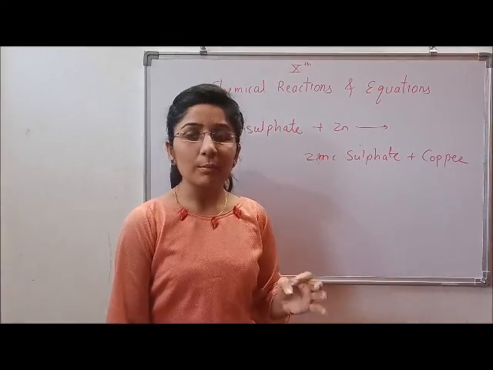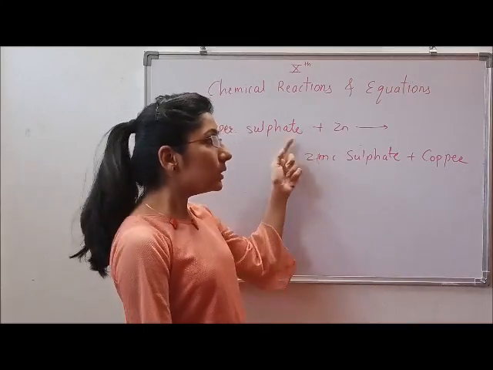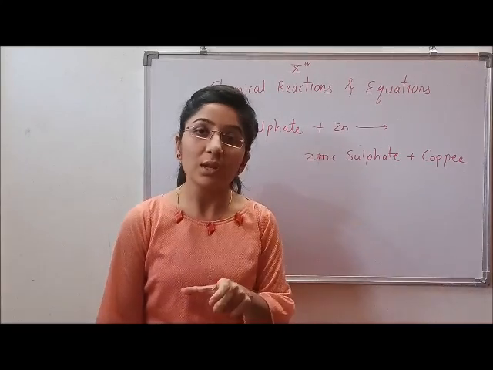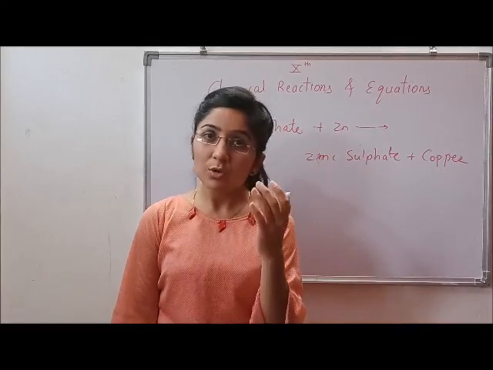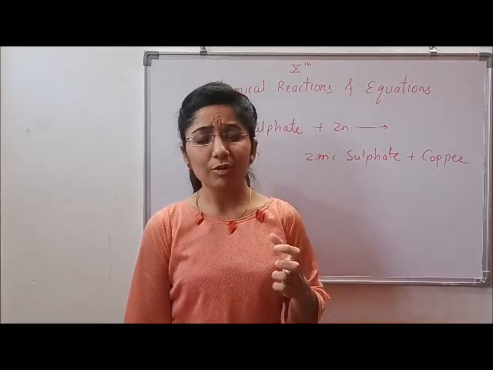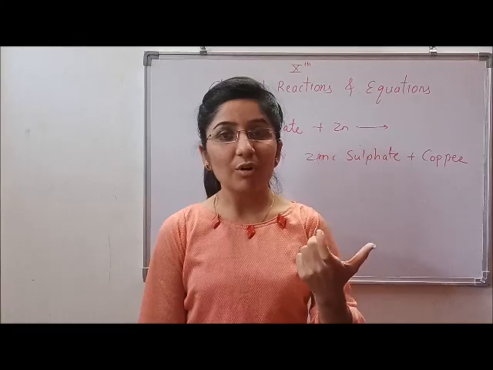But all the time it is not possible to write it in this way with the actual names. So for this we will be using chemical formulae. You have learned what chemical formulae are and what formulae are written for the names.